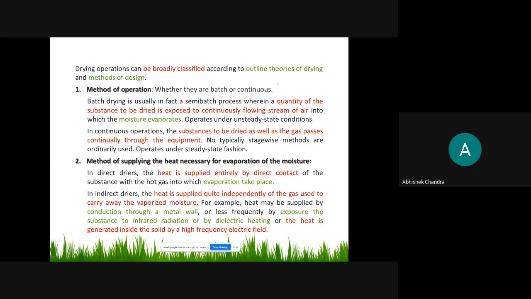But in the drying operation the air will be flowing continuously, hot air, so therefore this comes under the semi batch operation.